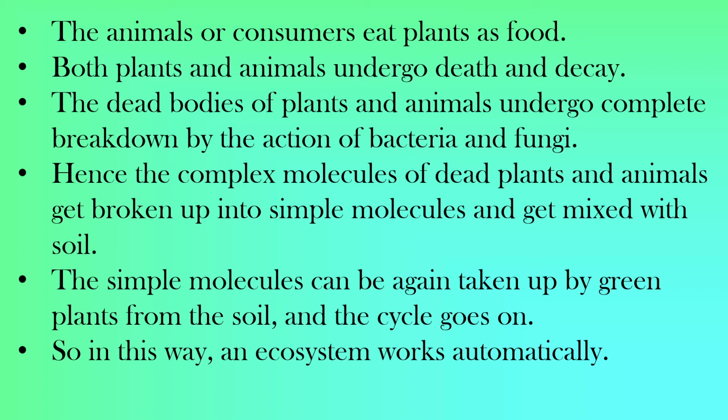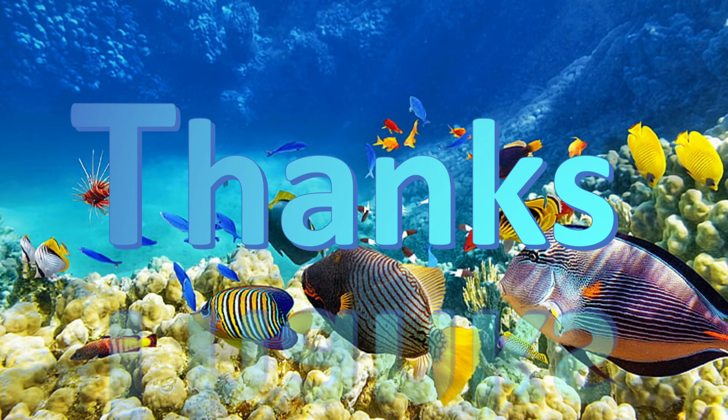So many of us may be having the carbon component of our ancestors also, because we are formed by the same carbon elements which were present in the soil. So the simple molecules can be taken up again by the green plants from the soil. In this way, the cycle goes on in every ecosystem. So in this way, every ecosystem works automatically. In the end, we can conclude that each ecosystem is a complete component itself. Because of its components, it is functioning automatically.